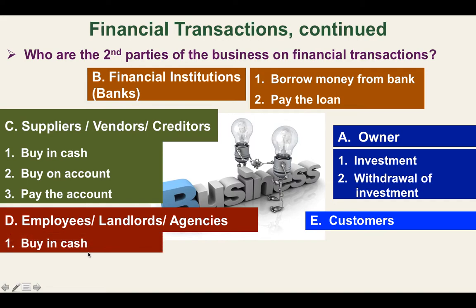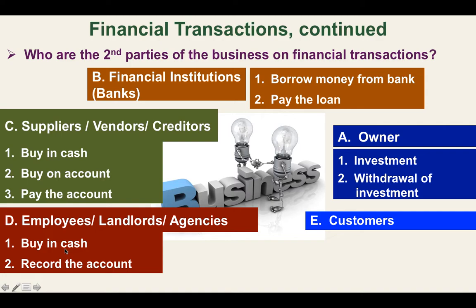Okay. For employees, landlords, and agencies, this is another group. Okay, and we are also buying in cash, record the account, meaning we receive certain benefits, but we have not paid, so we will record the account, meaning our obligation. Okay, and then we pay the account. Okay. I would like to emphasize that C and D have the same concept. Okay, have the same concept.